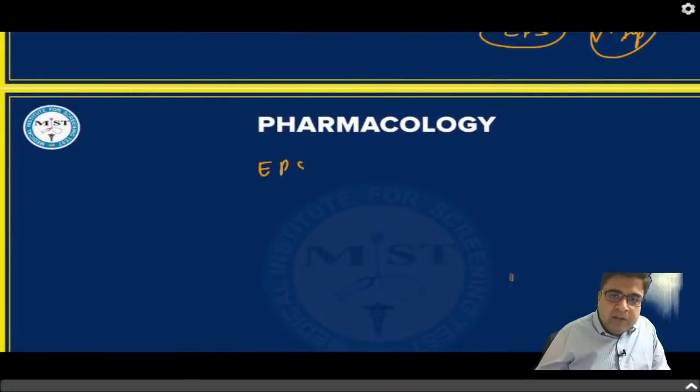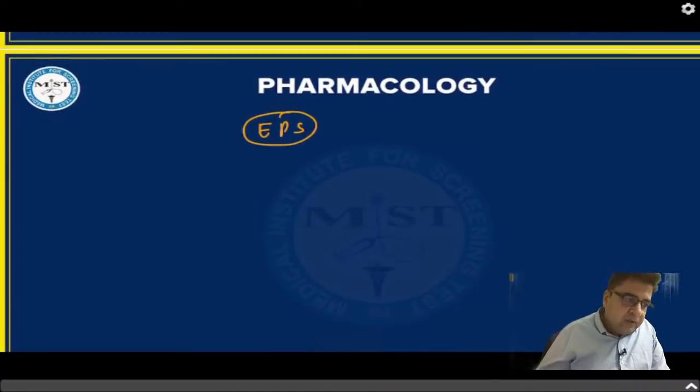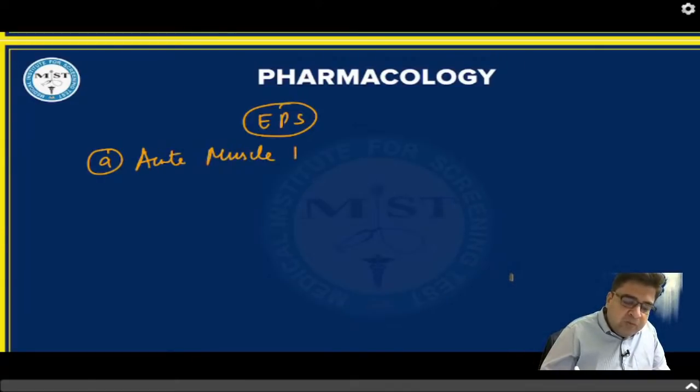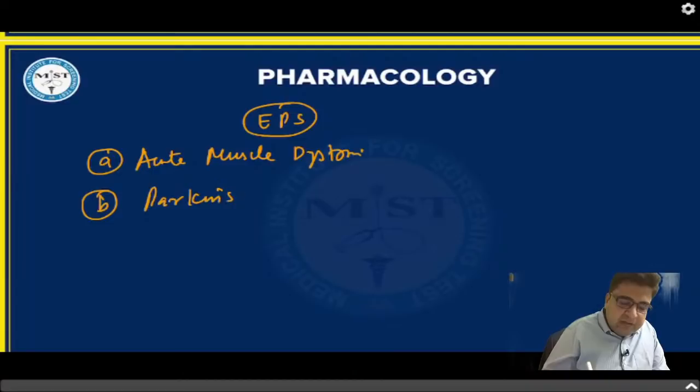You have to tell me the time of appearance, as well as the best management, and if possible the presentation, how these side effects present. So first is acute muscle dystonia. The first side effect is acute muscle dystonia. The second is Parkinsonism. Third is akathisia. The fourth is tardive dyskinesia.